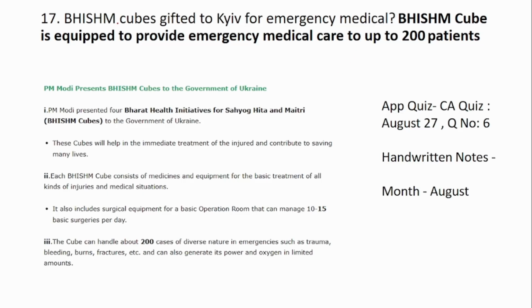17th question is, Bhishm cubes gifted to Kyiv for emergency medical care. So here the answer is that the Bhishm cube is equipped. So what is this Bhishm cube? It is equipped to provide emergency medical care to up to 200 patients.